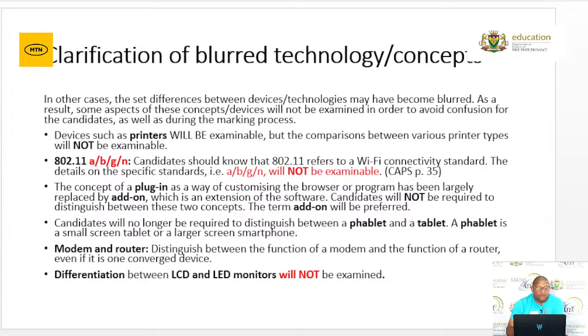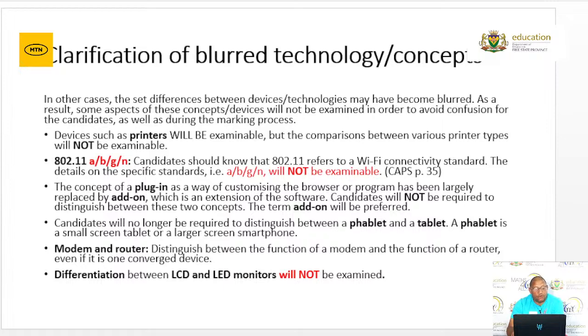In terms of the Wi-Fi technology and connectivity, the 802.11a/b/g and n, the candidates should know that 802.11 refers to the Wi-Fi connectivity standard. The details of that specific standard will not be examined, that a/b/g and n. Those will not be examined.